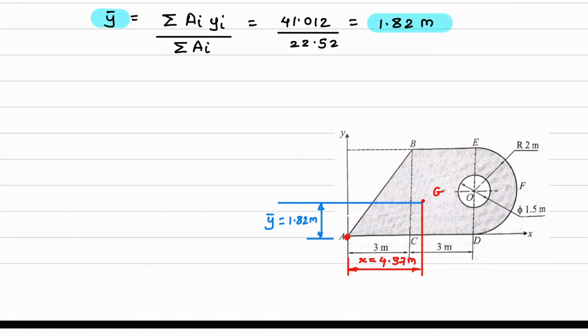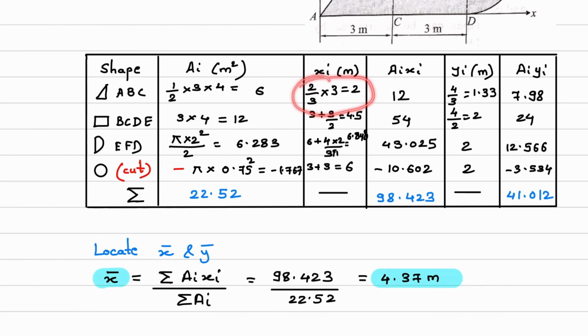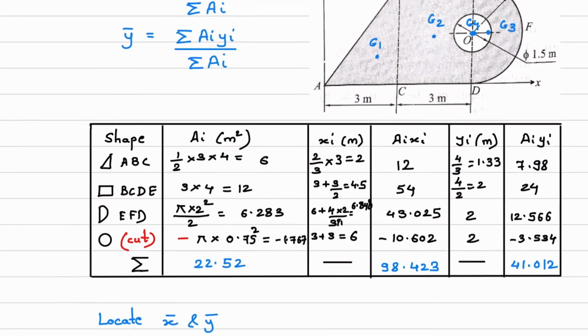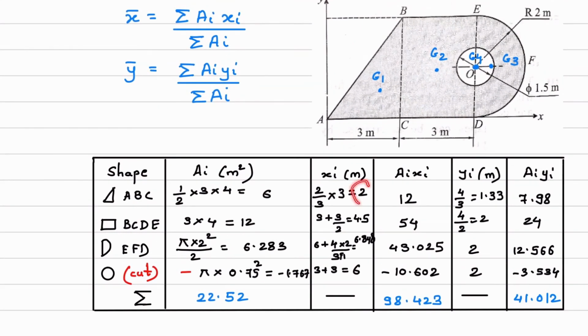All these distances we have calculated with respect to which point? Point A. Now here if suppose the origin is at this point O, remember that the centroid will be the same for the geometry, only X bar and Y bar will change. Okay, that you should understand. When I am calculating this Xi, I have to write this like this only, 2/3 of 3, because the paper checker should understand how you got this 2 value.